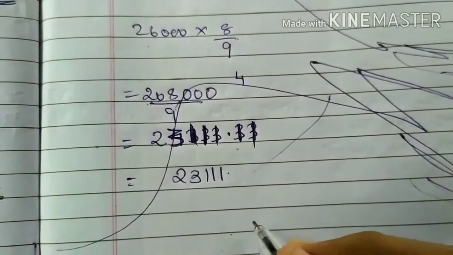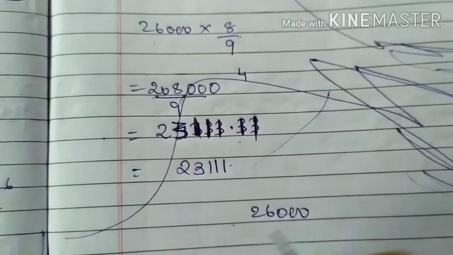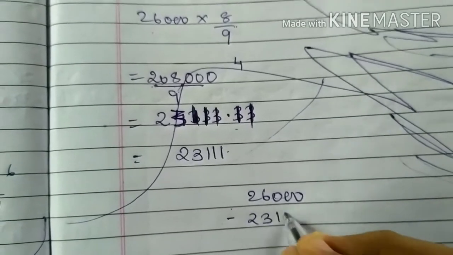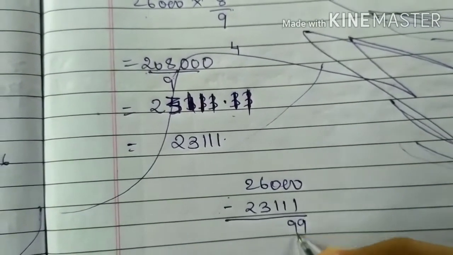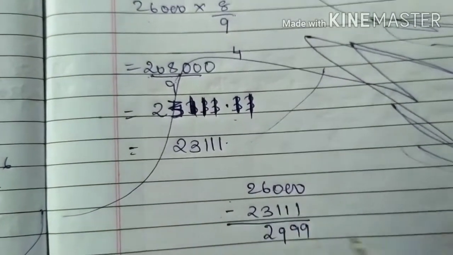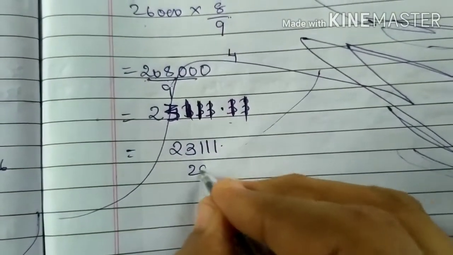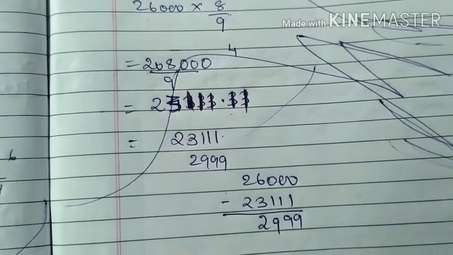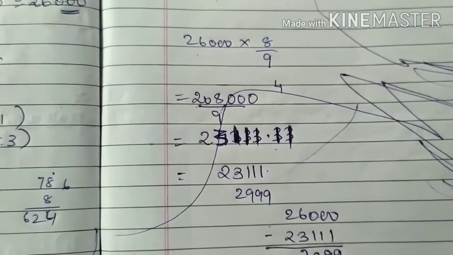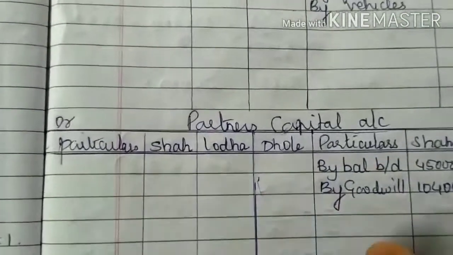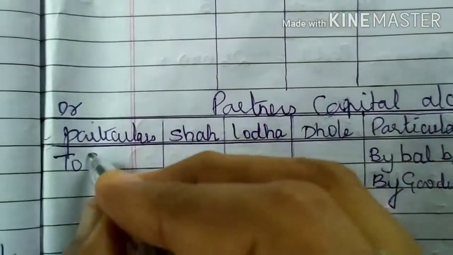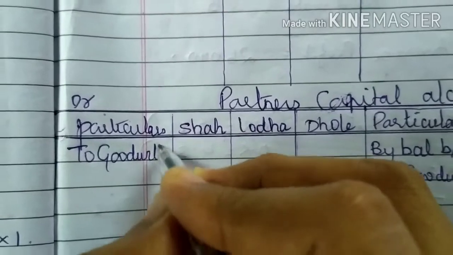So the total goodwill amount was 26,000. Out of that, 23,111 is given to the first partner Shah. The other will be 2,889. So the entry will be continuing partners debited to goodwill account.